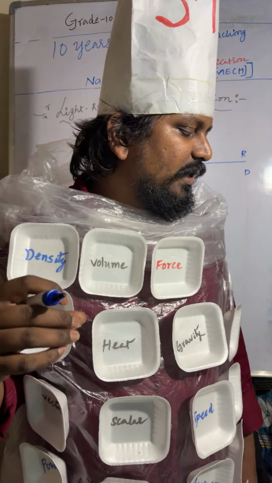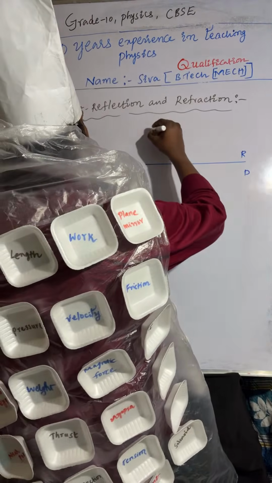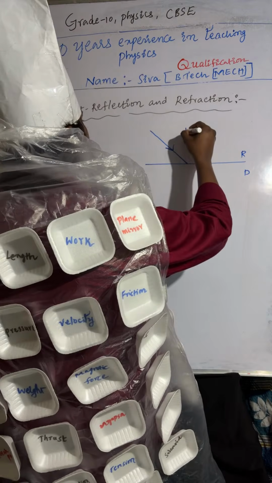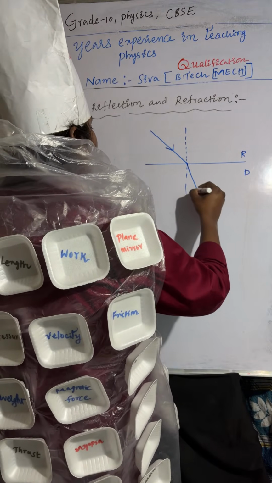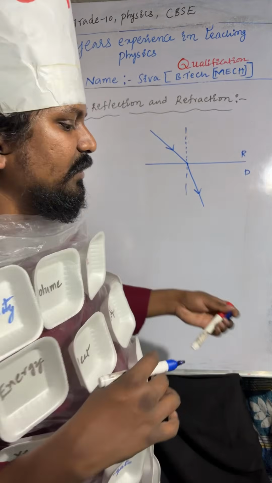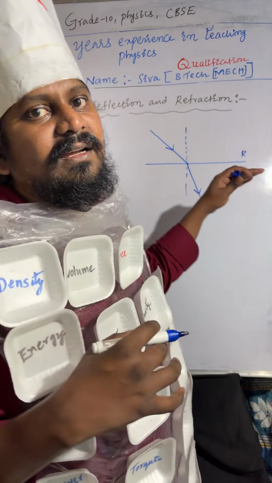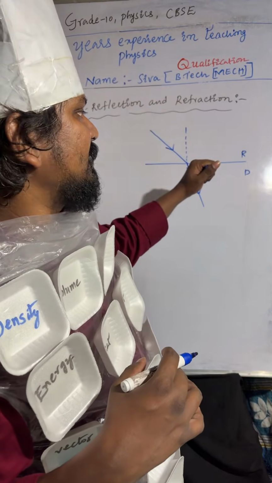So now let's start. I'm taking here a rarer medium and a denser medium. The light ray is passing from rarer to denser. This is the normal line. The light ray moves towards the normal line when moving from rarer to denser. Why? Because the speed is decreasing in the denser medium compared to the rarer medium.